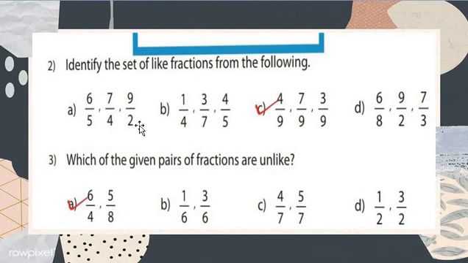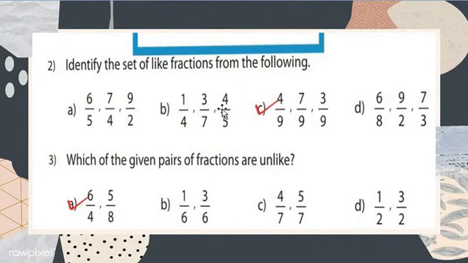Now let's check the second option, my dear students. The second option is 1 upon 4, 3 upon 7 and 4 upon 5. Let's check all the denominators. Is the denominator the same or not? No, the denominator is not the same, students. So this option is also incorrect.